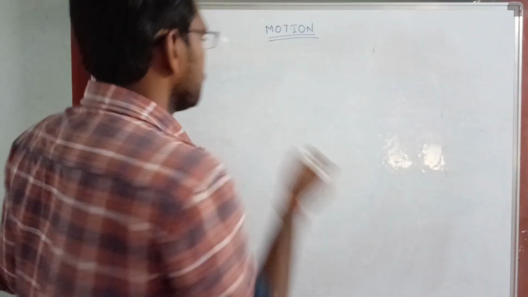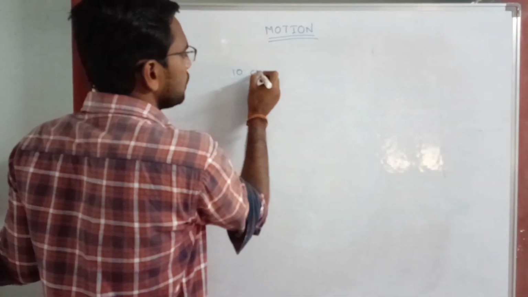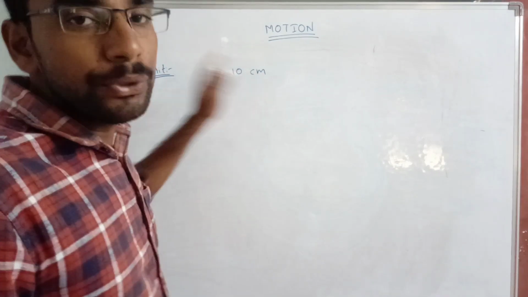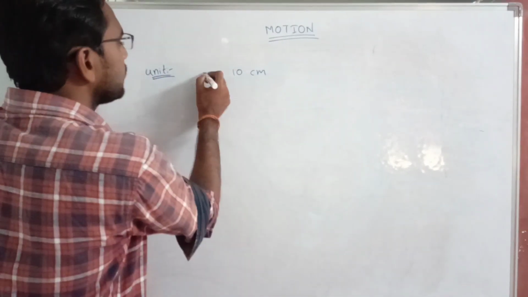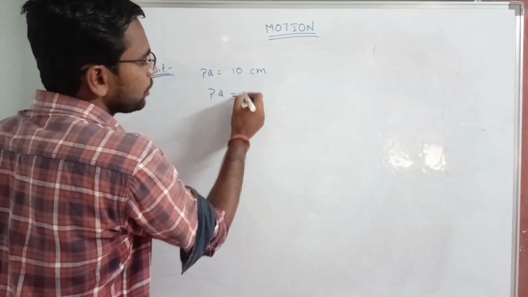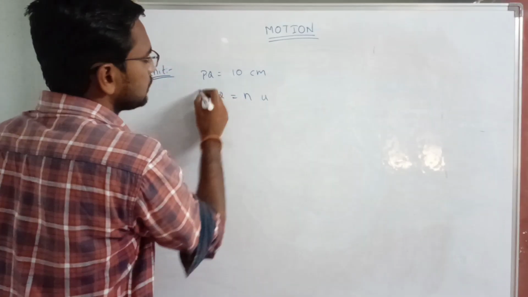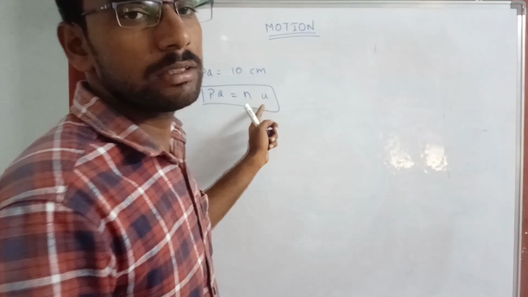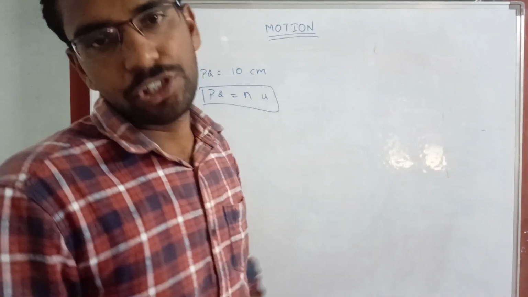Length is how much? 10 centimeters. 10 is the numerical value. Centimeter is the unit of that physical quantity. So it is a marker only. Physical quantity is equal to numerical value n times the unit, here centimeter. So a physical quantity is a product of its numerical value and its unit.